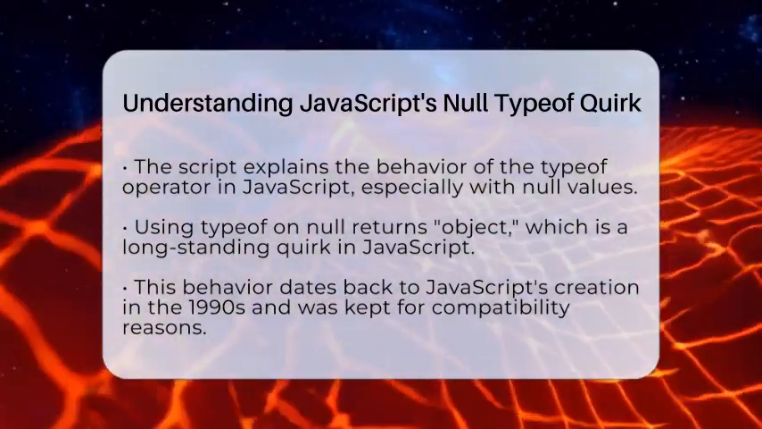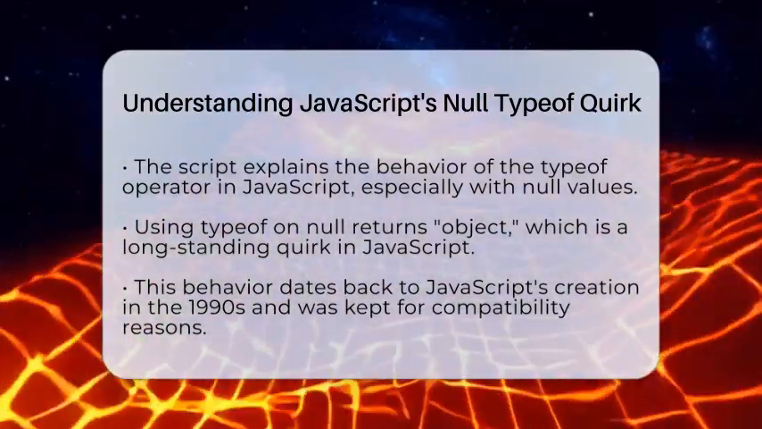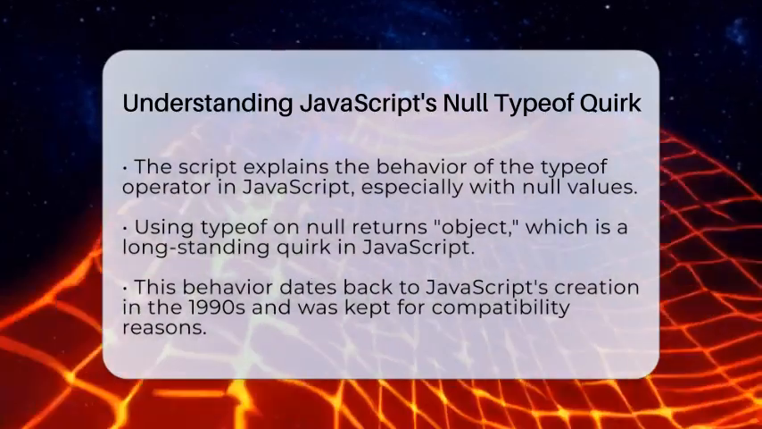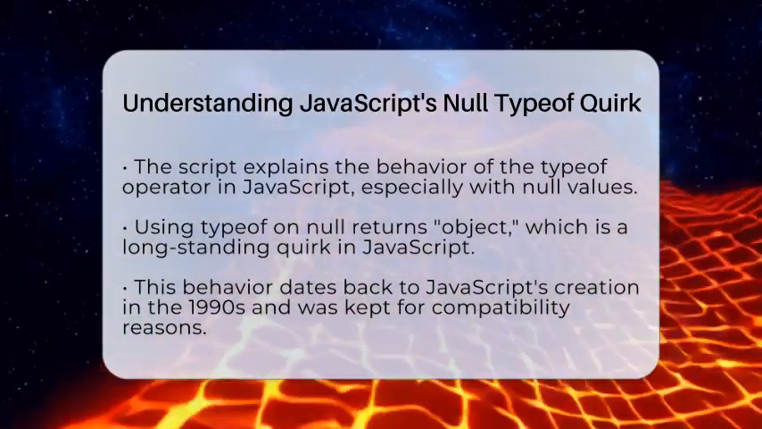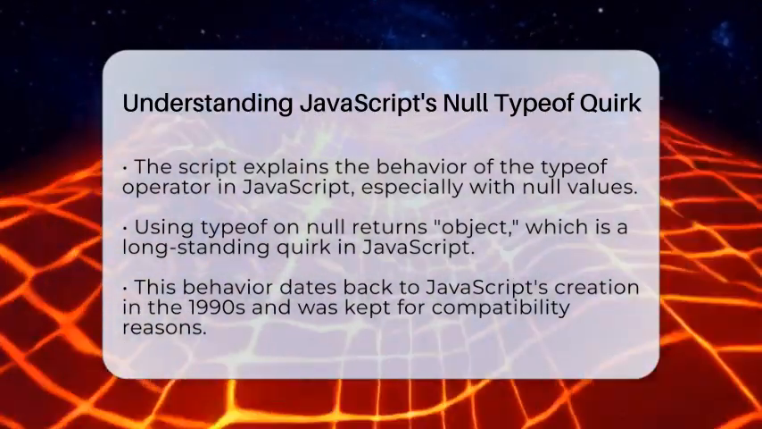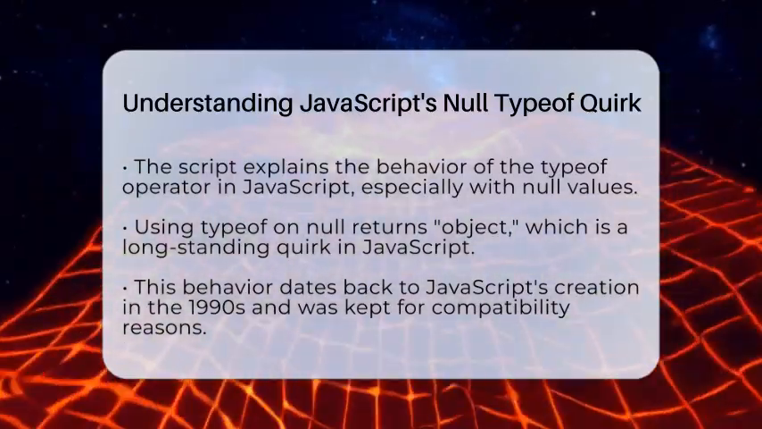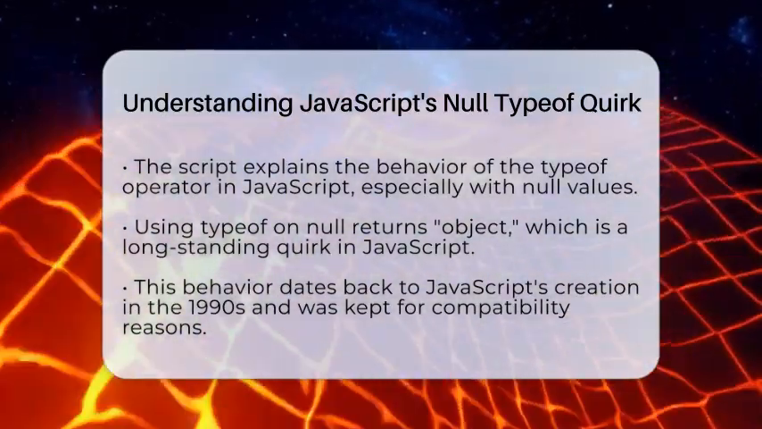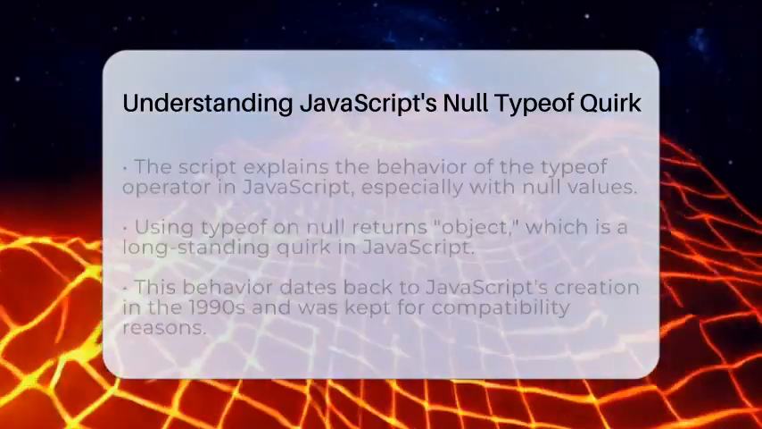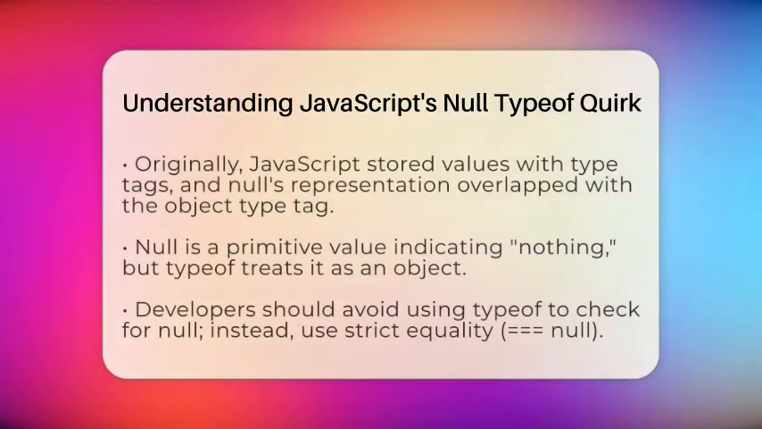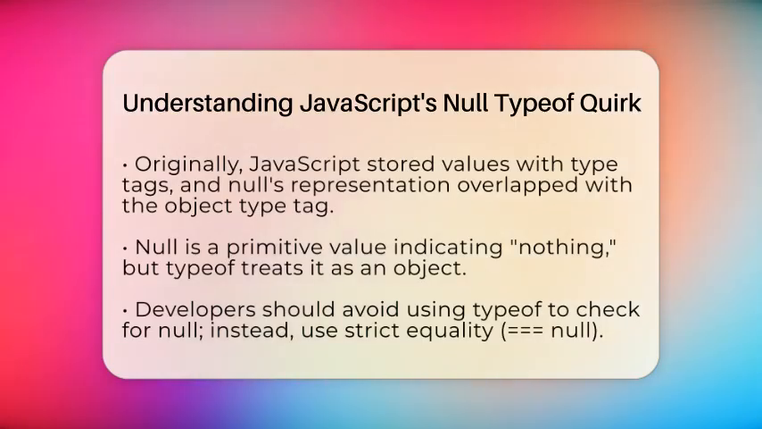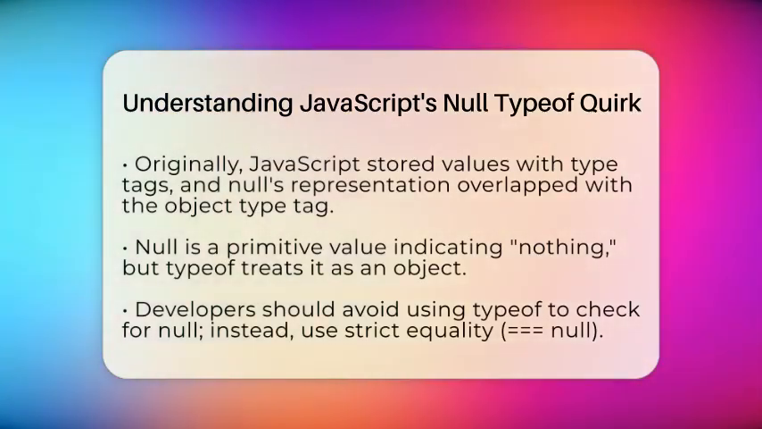When you use typeof on null, it returns object instead of null. This has been true since JavaScript was first created in the 1990s. It is a bug that was kept for compatibility reasons. Back then, JavaScript stored values with a type tag and a value. Null was represented as a null pointer with 0. Because 0 overlapped with the object type tag, typeof null ended up saying object.